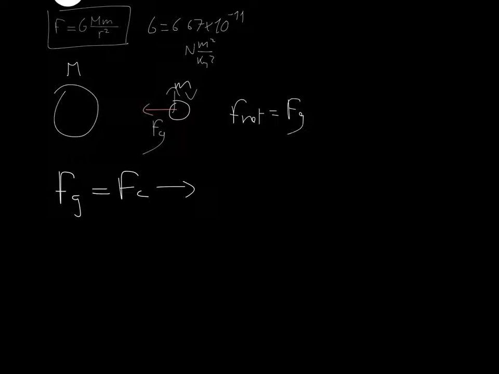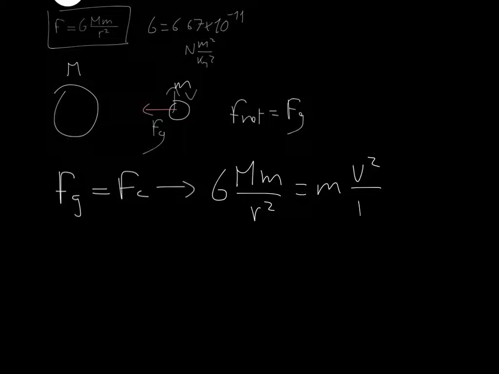Good. Now, I've done the physics. The rest is just mathematics. The gravitational force is G m over r squared. And that is a centripetal force. And remember that the centripetal force is mass times the centripetal acceleration, which is v squared over r. Okay? And now all I need to do is just solve for v if I know, for example, the distance of the planet to the other planet.